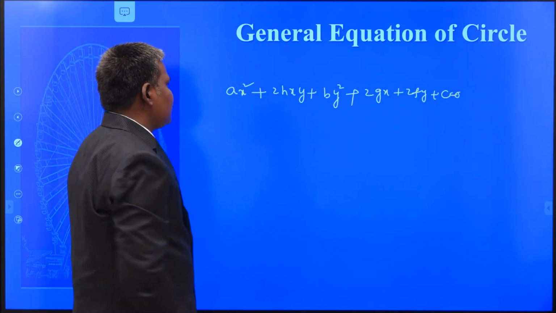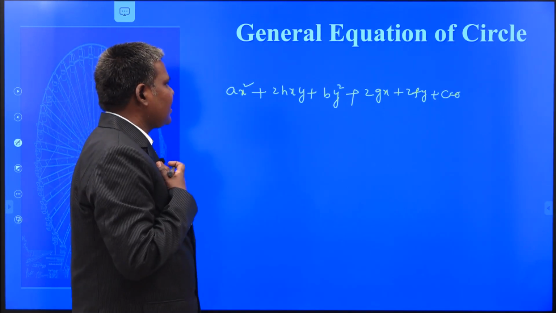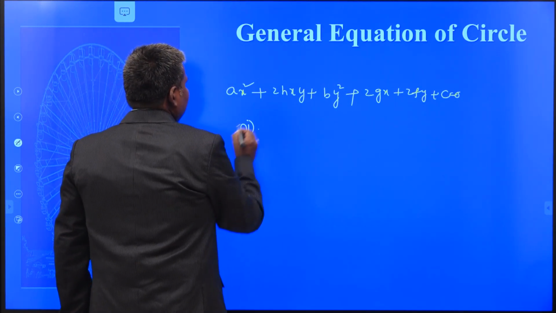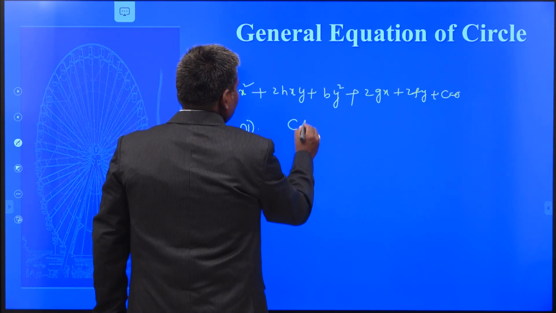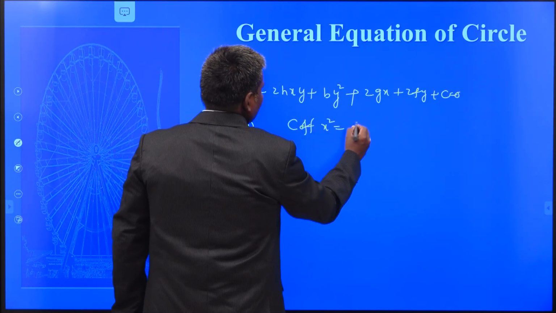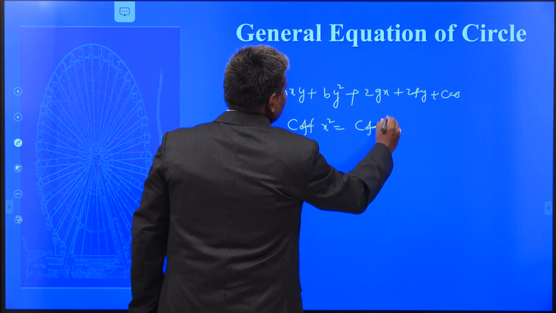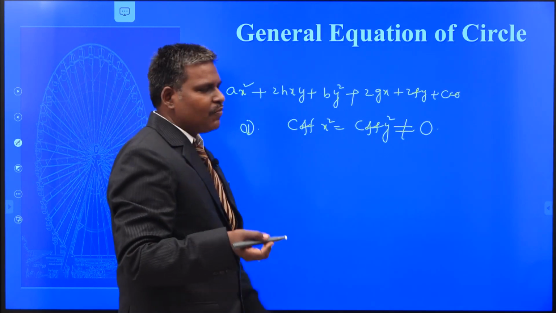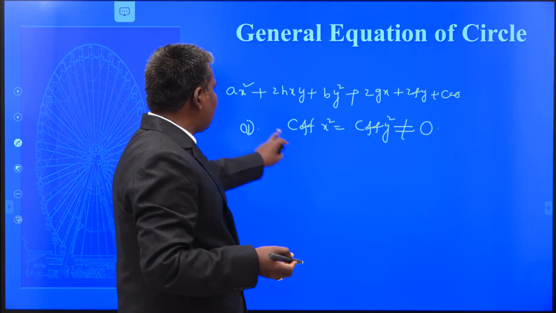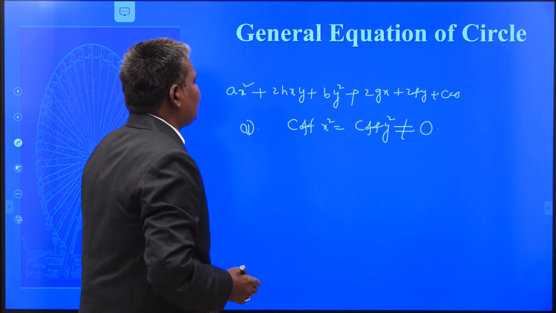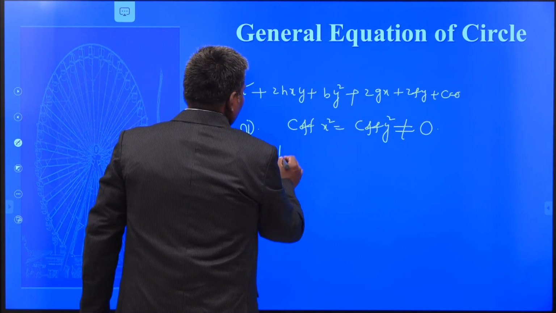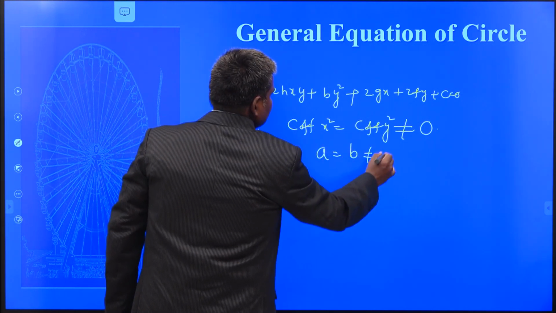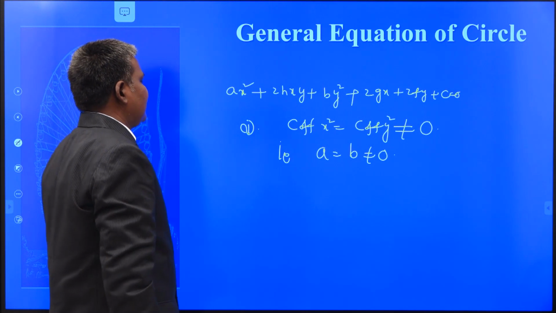This second degree equation becomes a circle under the following conditions. Number 1, what is my first condition? Coefficient of x square is equal to coefficient of y square, that is not equal to 0. In my standard form, I am taking that as 1. Here, coefficient of x square equal to coefficient of y square not equal to 0 means a is equal to b, that is not equal to 0. This is my first condition.